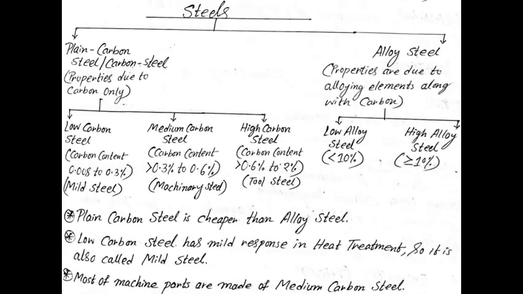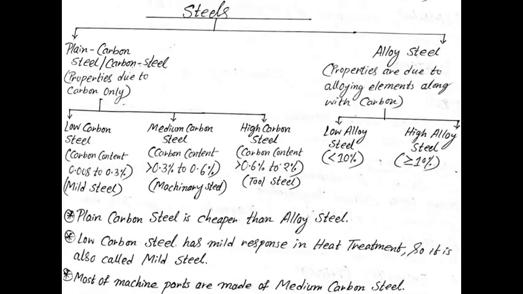Low carbon steel is a type of steel where the percentage of carbon is from 0.008% to 0.3%. It is also known as mild steel because it provides a very mild response to heat treatment.